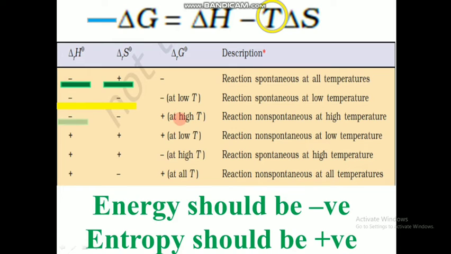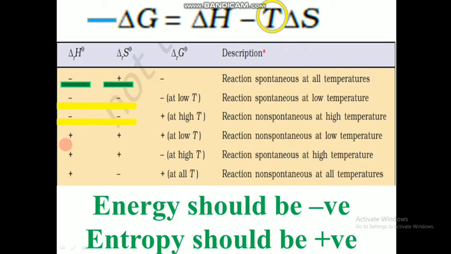And if we have high temperature in the same condition, then the reaction will be non-spontaneous. Only at low temperature will the T factor reduce, this whole term will reduce, and we will get a spontaneous reaction. If it is a high temperature, we will get a non-spontaneous reaction.